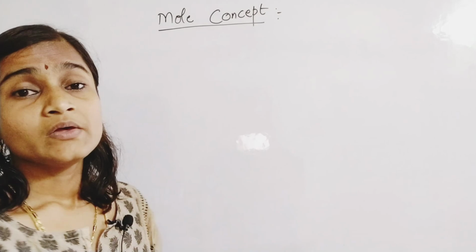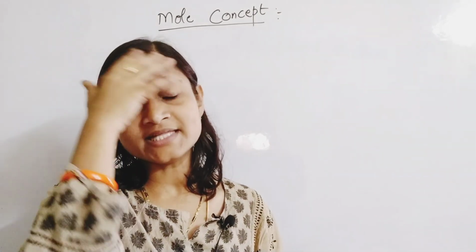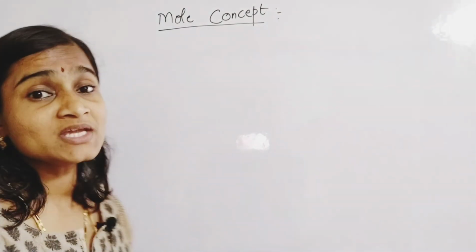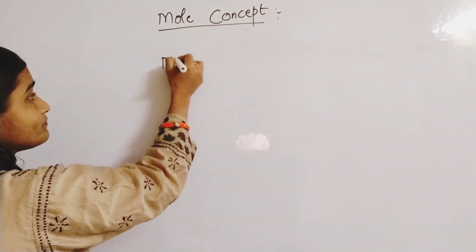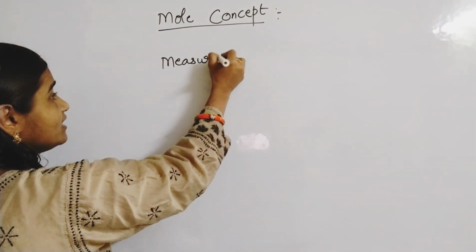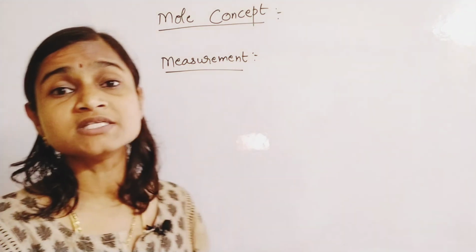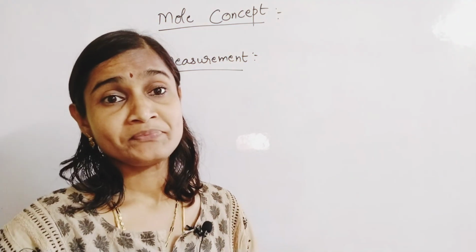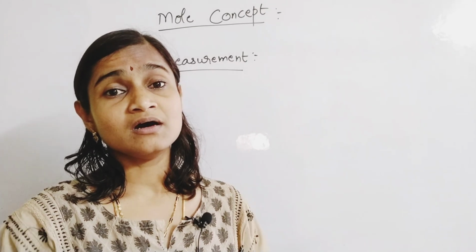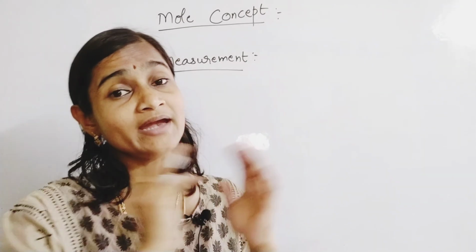So this mole concept mainly deals with what? Measurement of certain objects. You all know measurement. So what is meant by measurement? In olden days, measurement is considered to be a kind of comparison, a comparison between a known thing and an unknown thing.